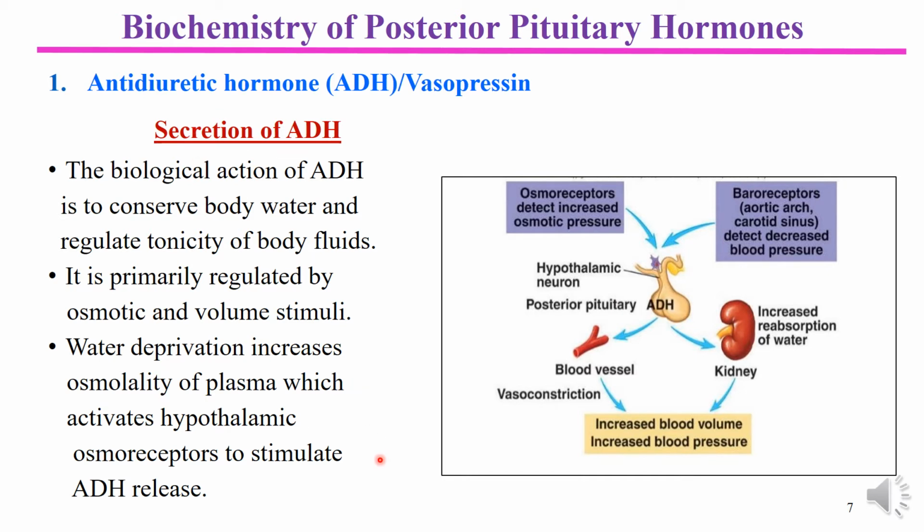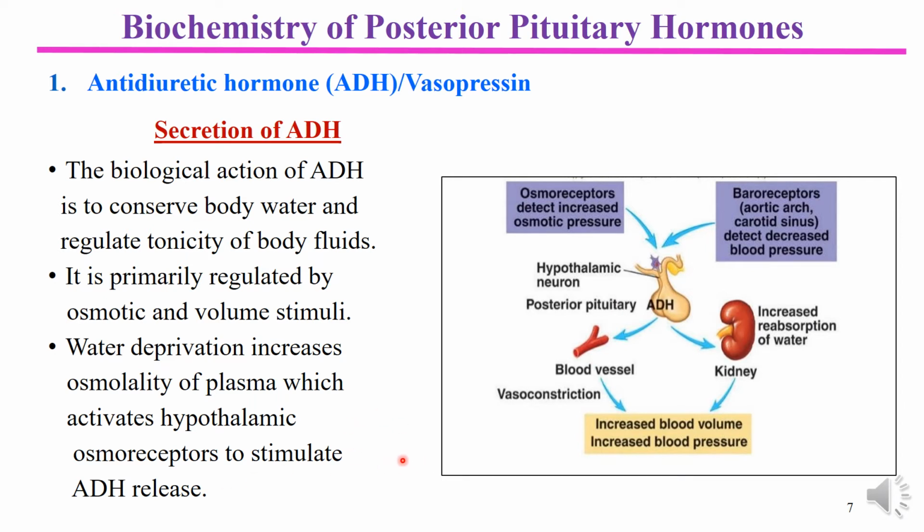For example, in all those situations where water is deprived or reduced in the body, it causes an increase in osmolality of the plasma, meaning the plasma becomes more concentrated, which activates hypothalamic osmoreceptors to stimulate ADH release.